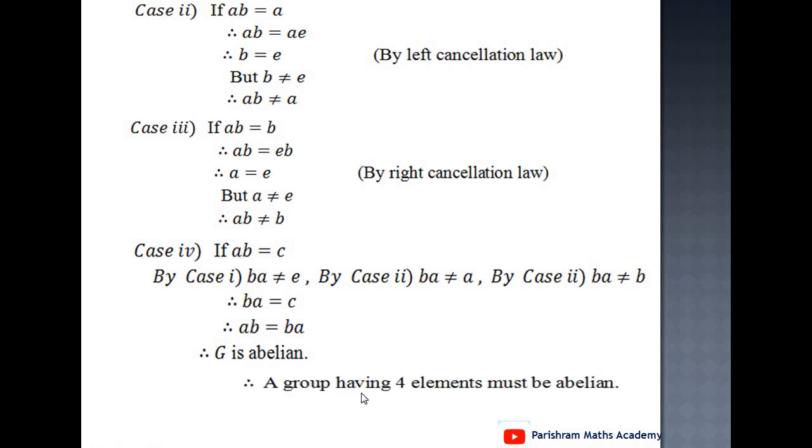And therefore a group having 4 elements must be abelian.